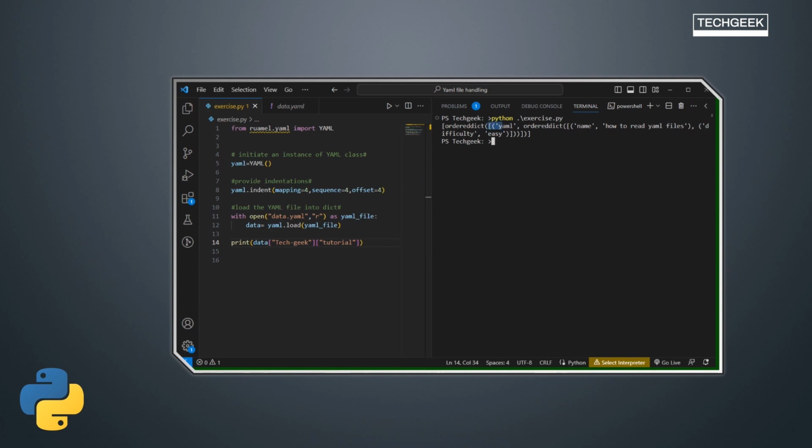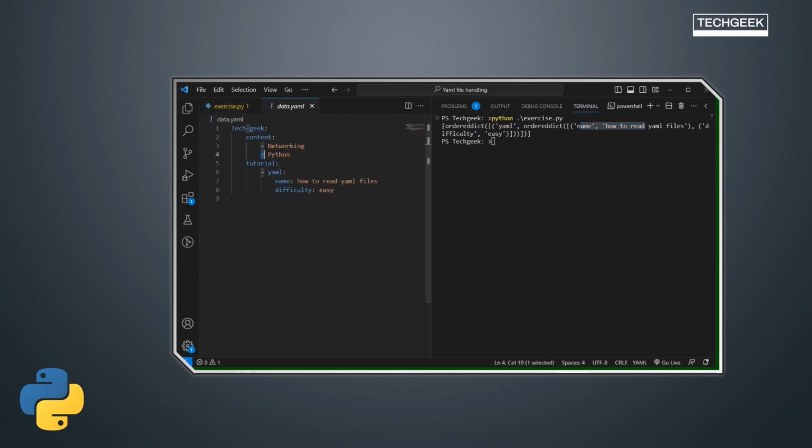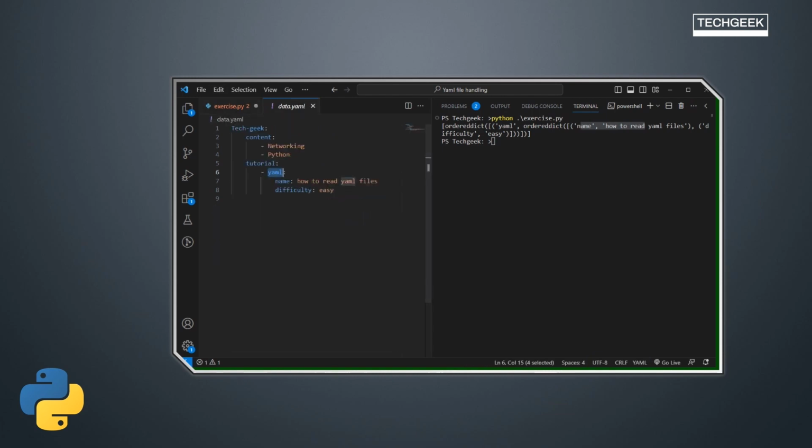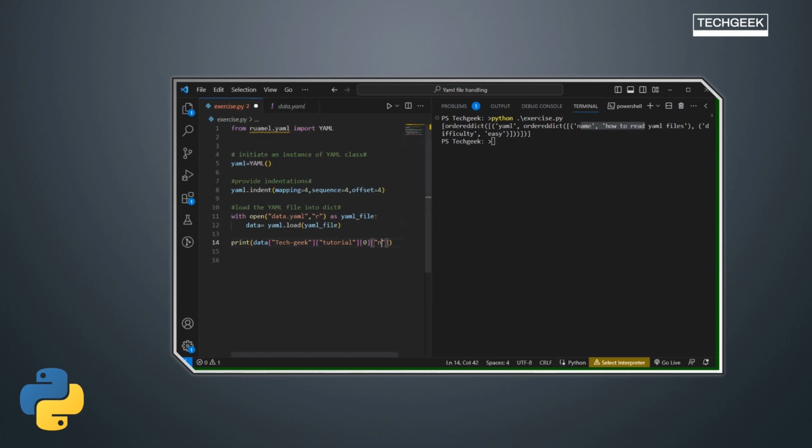Yeah, so you received the value of tutorial that contains YAML and name and all that kind of stuff, right? Furthermore, if you want only the name, because YAML is the first element of the list, you can do tutorial of 0, and then if you want name, you can type name here.